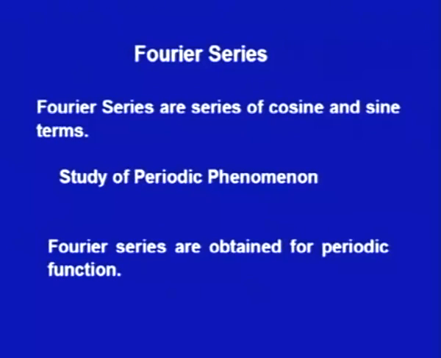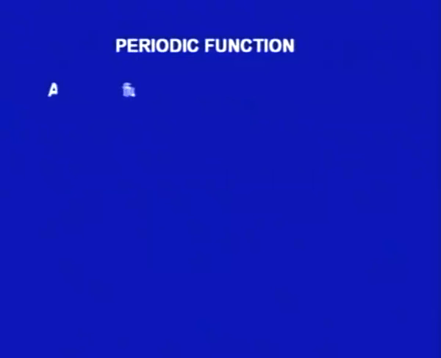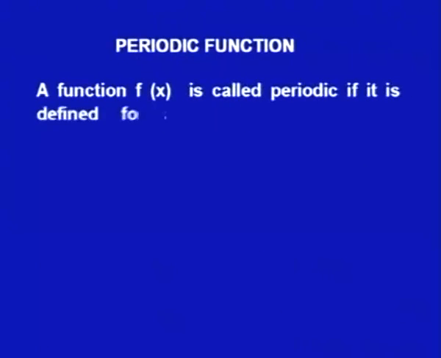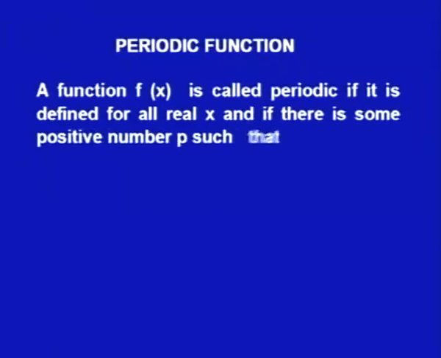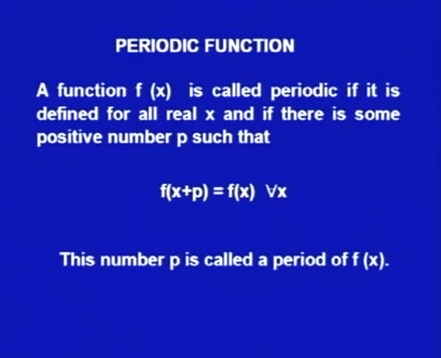What are periodic functions? A function f(x) is called periodic if it is defined for all real x and if there is some positive number p such that f(x + p) = f(x) for all x, that is, it is repeating itself after some time, and this number p is called the period of f(x).